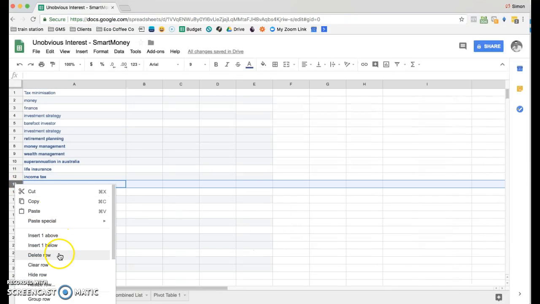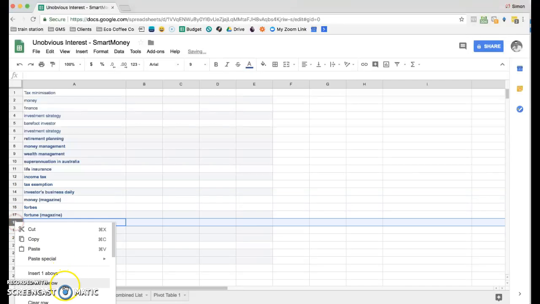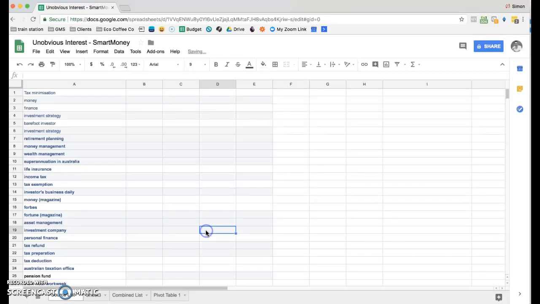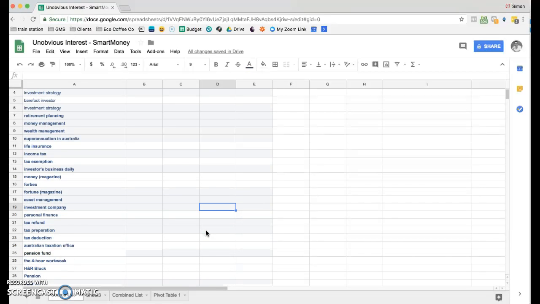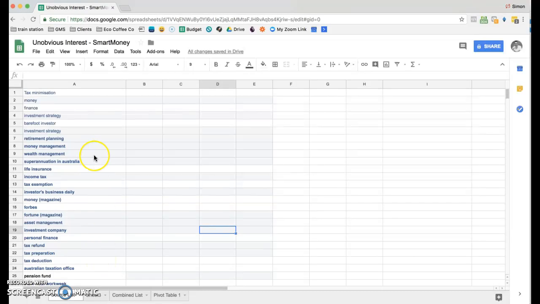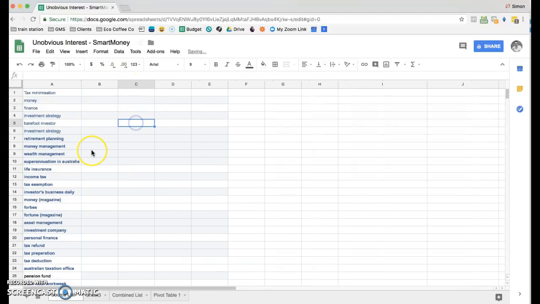So I just wanted to give you a little bit of an idea of what I'm doing here with this unobvious interest-based targeting. It's a new strategy that I've just kind of figured out, and I wanted to give it a go. I've seen this work across a couple of other accounts, so it's pretty new. I'm talking a week old, so I want to test it with your things and just see if we can get any response from it.